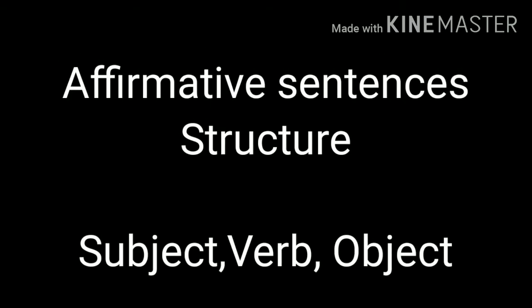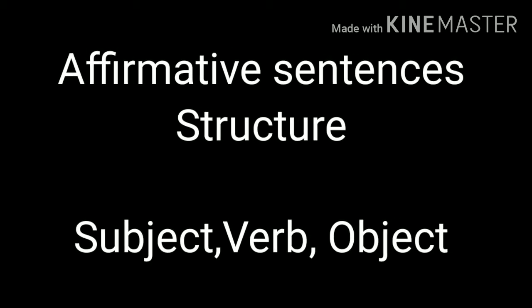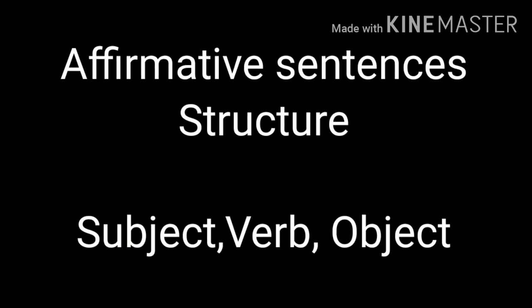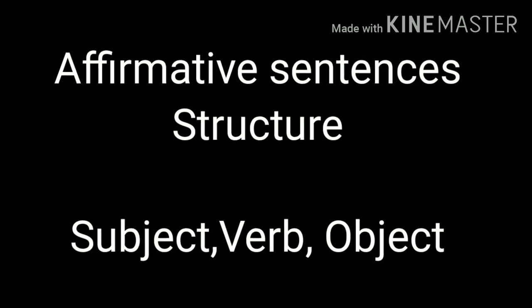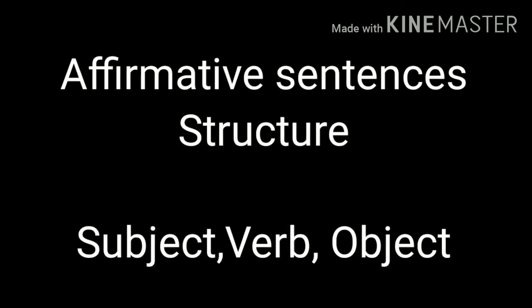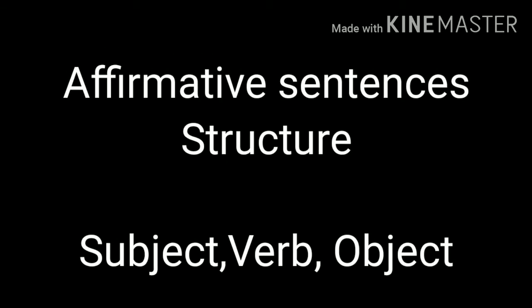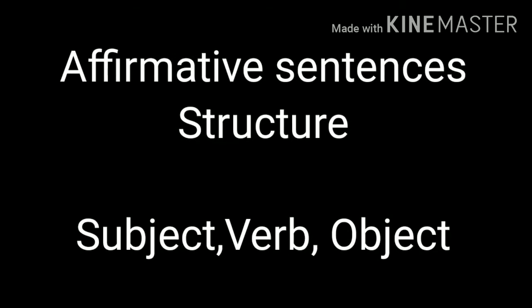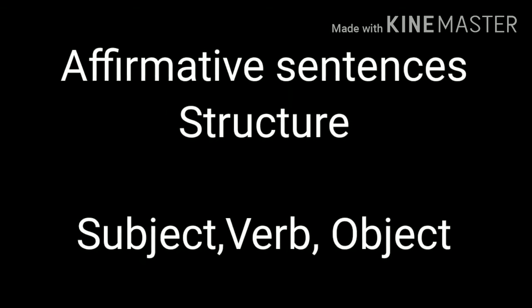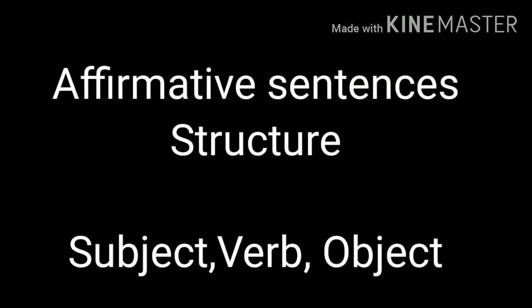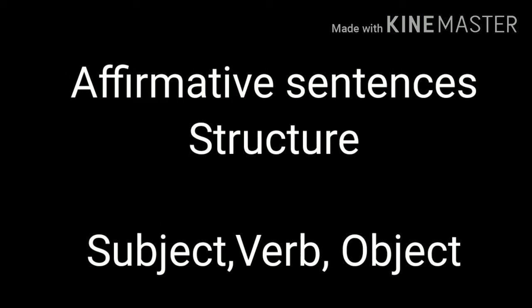In each tense, there are three types of sentences: affirmative sentence, negative sentence, and interrogative sentence. Affirmative sentences mean positive sentences, the expressions which are positive. Negative sentences are there, plus questions are there.